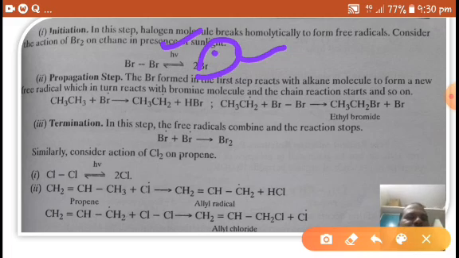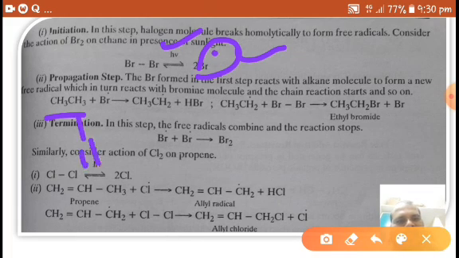In the propagation step, the bromine radical formed in the first step reacts with an alkane molecule to form a new free radical, which in turn reacts with a bromine molecule, and the chain continues. Here the bromine free radical takes away one hydrogen from ethane, resulting in the formation of an ethyl free radical.